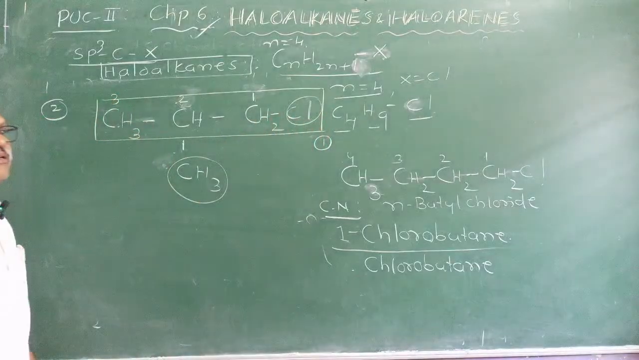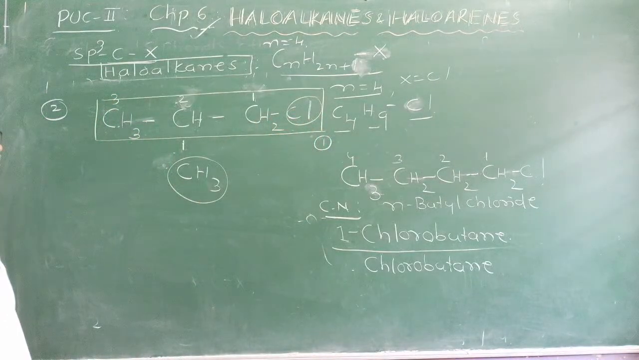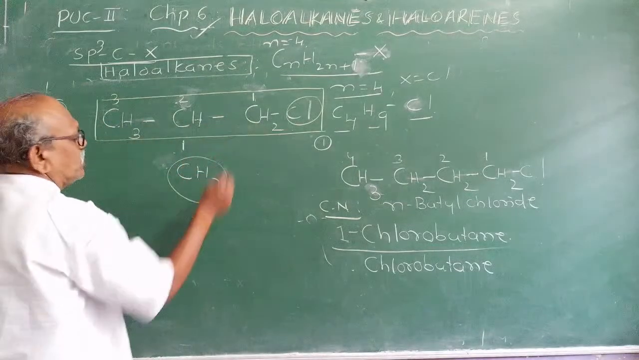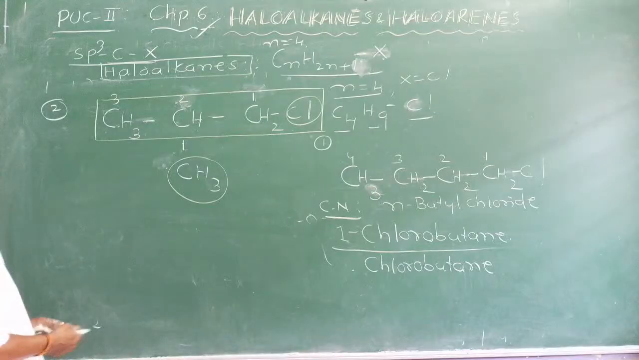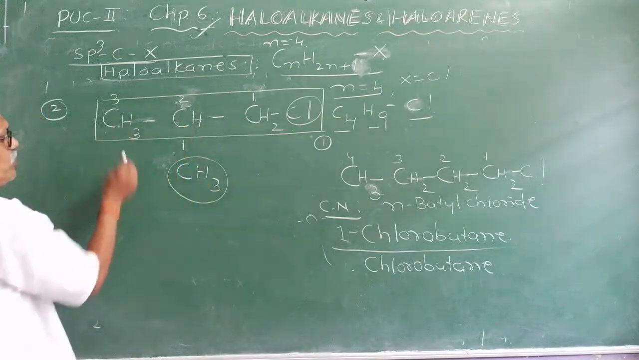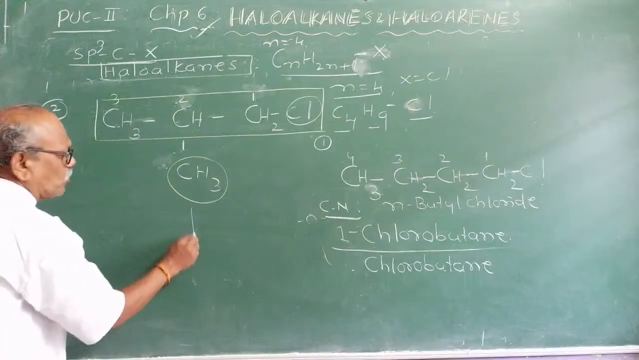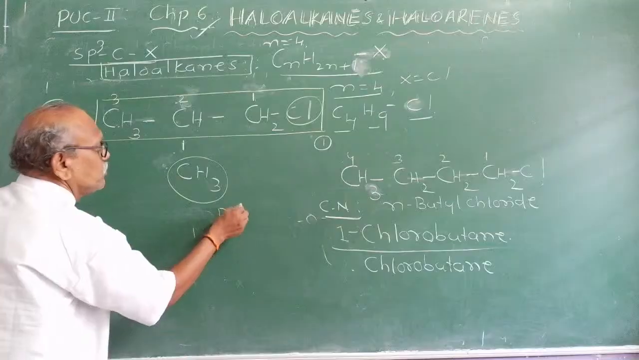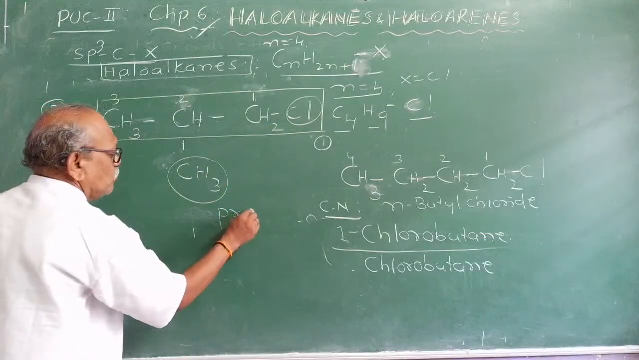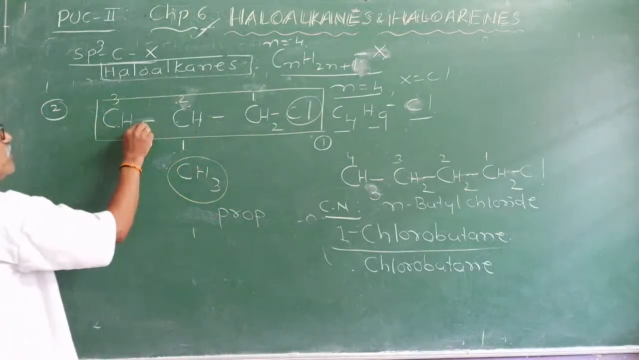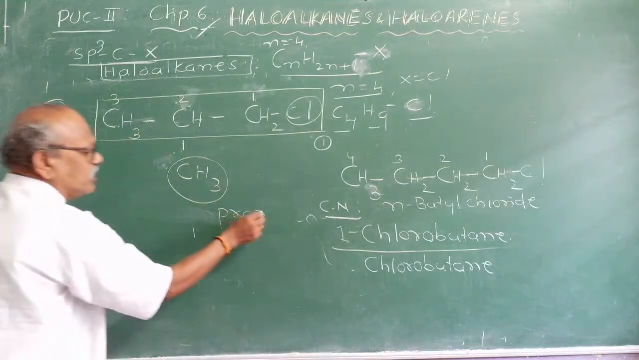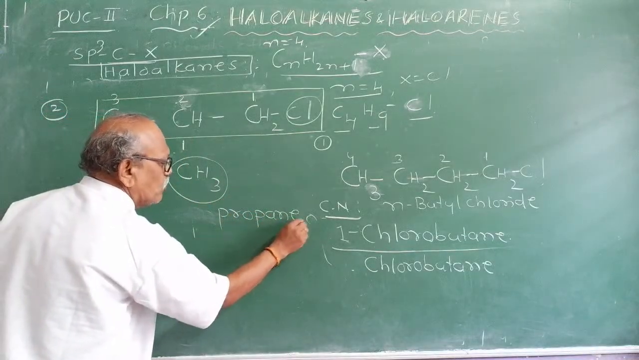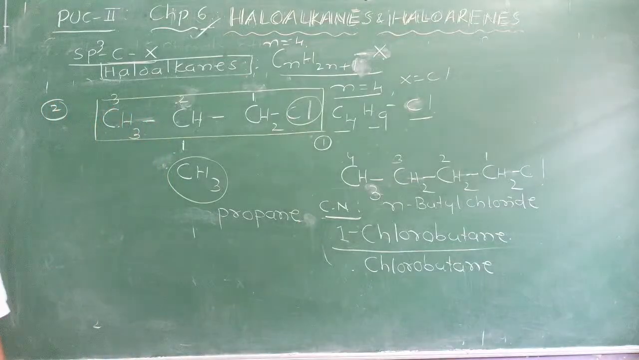How do you name this isomer? First the root word. What is the root word for this? How many carbon atoms are in the parent chain? 3. Therefore, I must write prop. Don't write capital letters, write small letters, because you are writing them as prefixes. Between carbon atoms, is there a double bond or single bond? Single bond. Therefore, it should be ane. Propane.